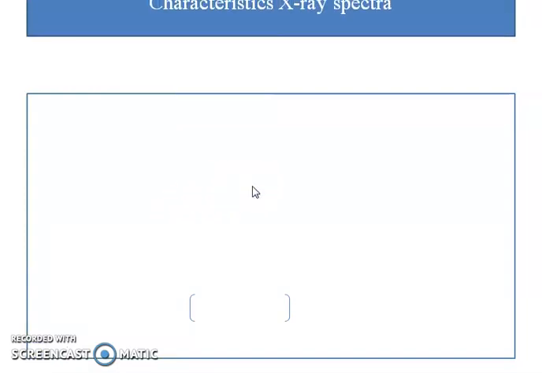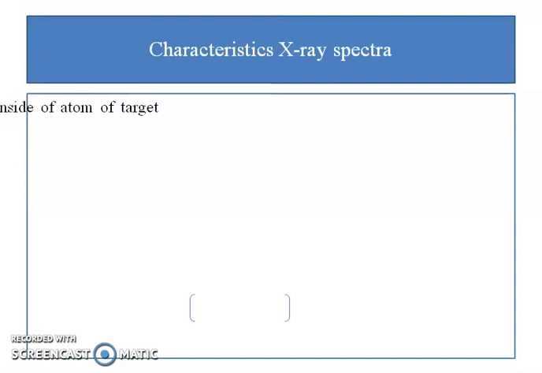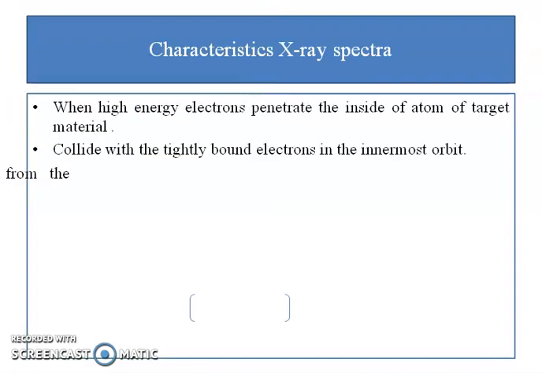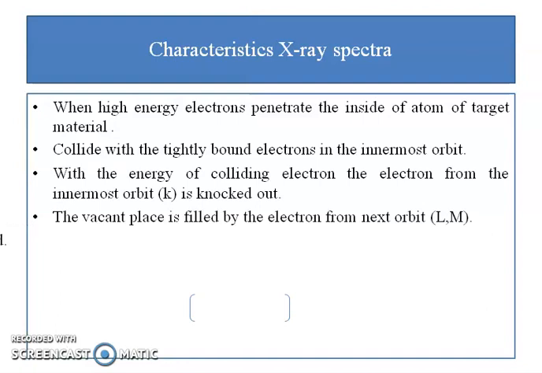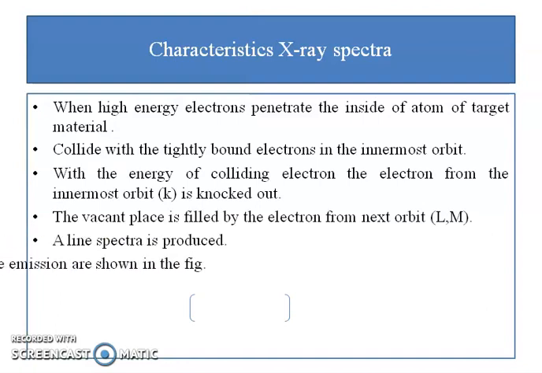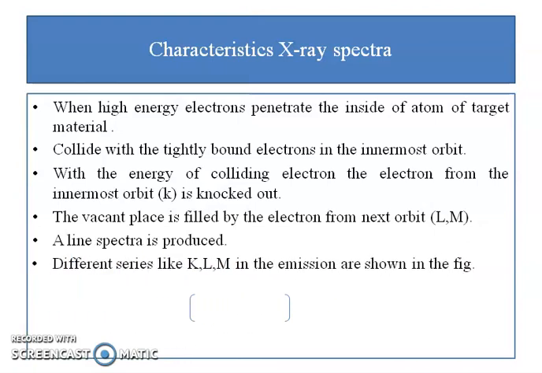To continue with these characteristic X-ray spectra, the vacant place is filled by an electron from the next orbit and a line spectrum is produced. And these line spectra like K, L, M series can be produced.